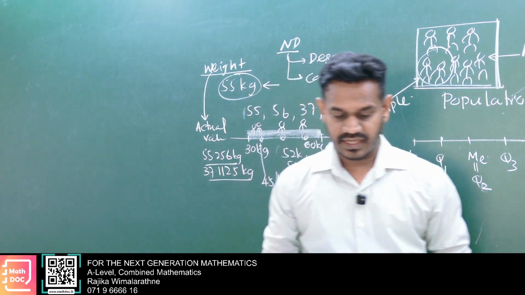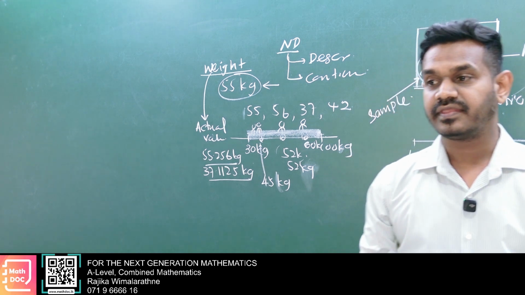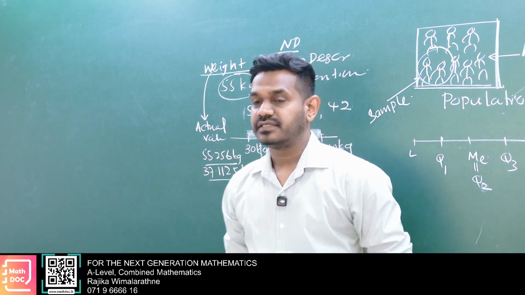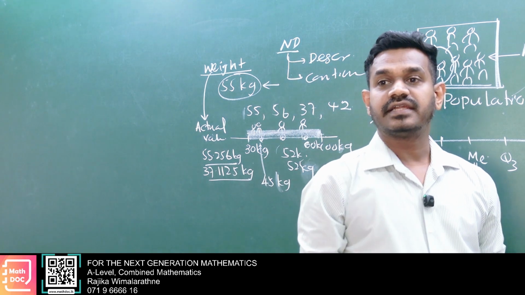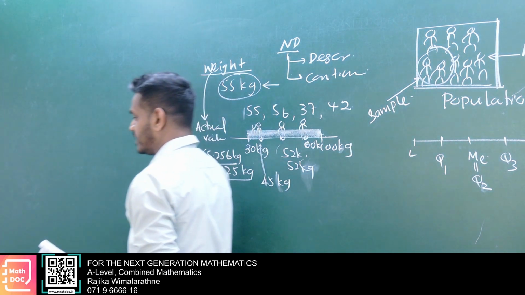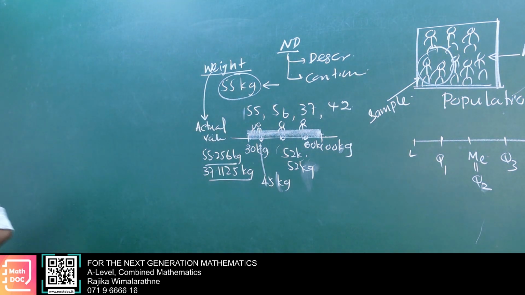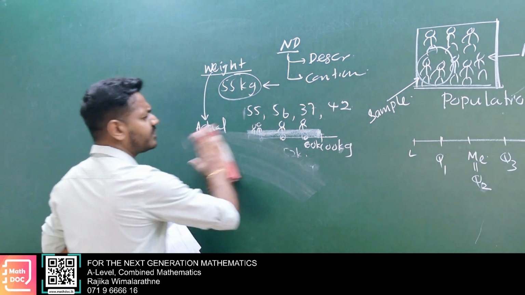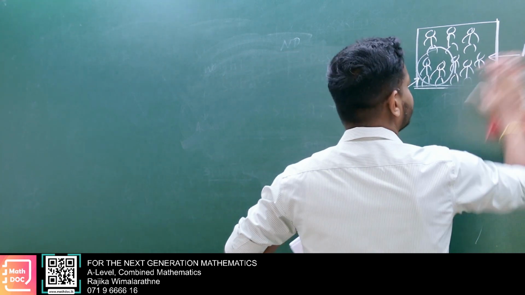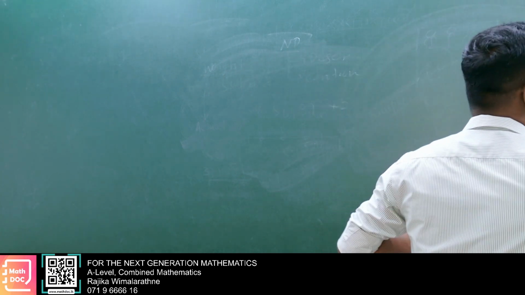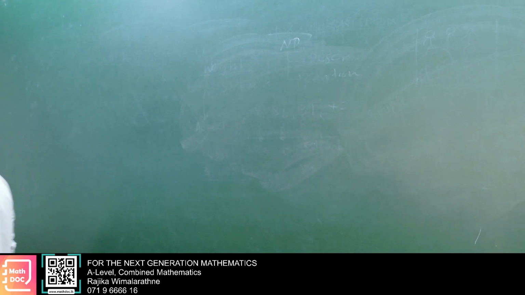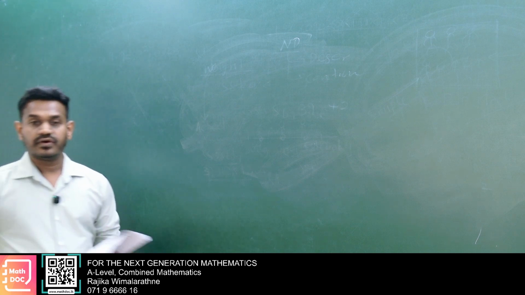Put a star mark and write there, at the top of the page: just collected data of an experiment is known as raw data.